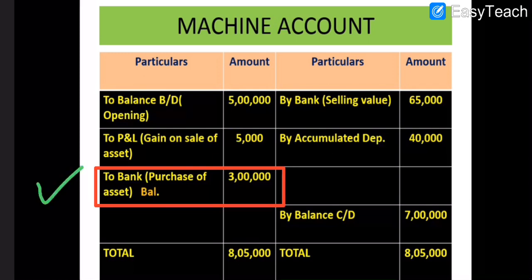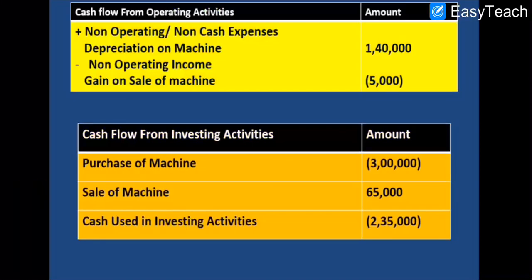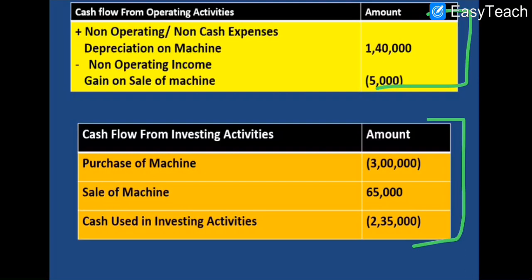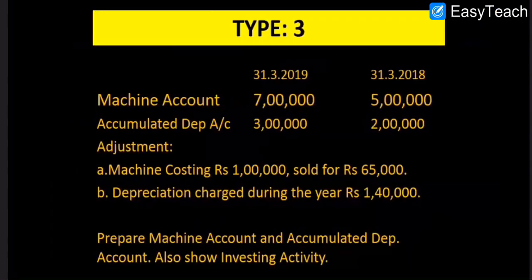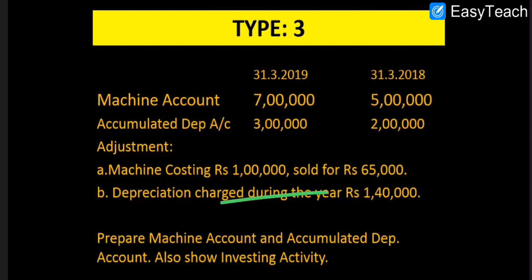So this purchase of assets will be calculated here, 3 lakh. Okay, now the structure of investing activities against the same. There is no change in this statement. The main thing is that there is a change in the calculation. That's why we have taken this condition, just to show in what different forms the question can be asked. Okay.